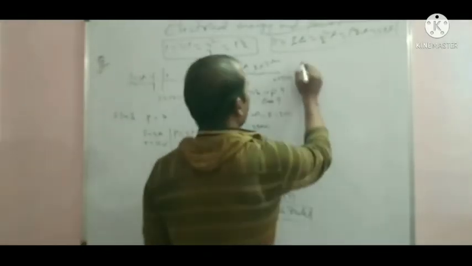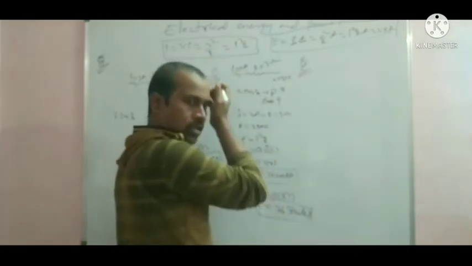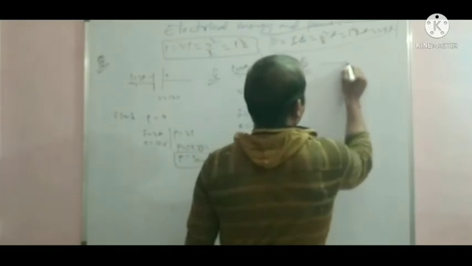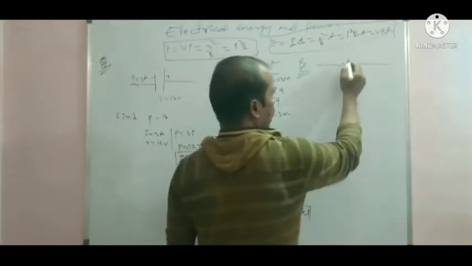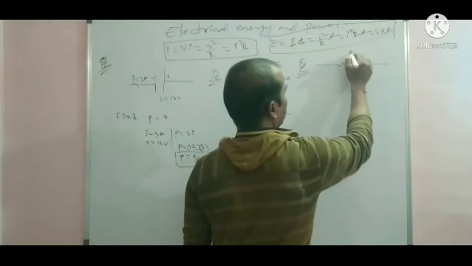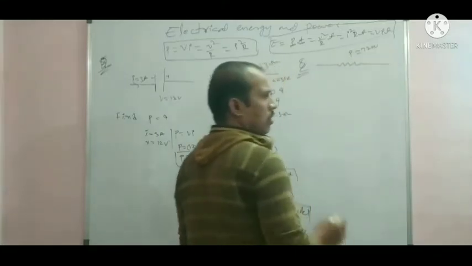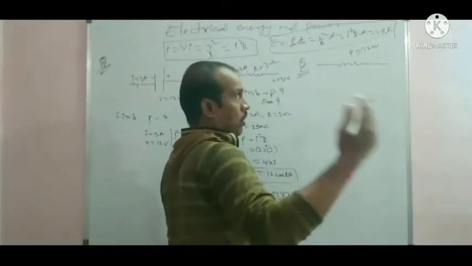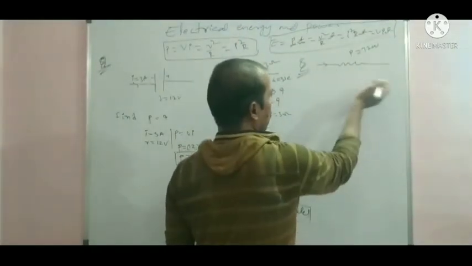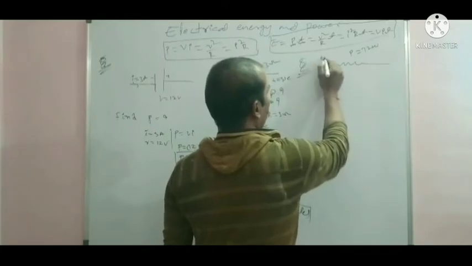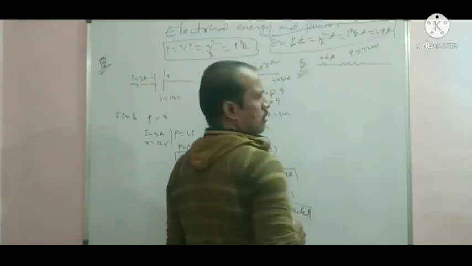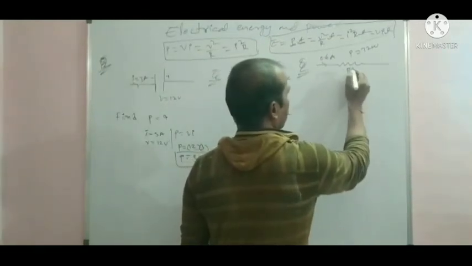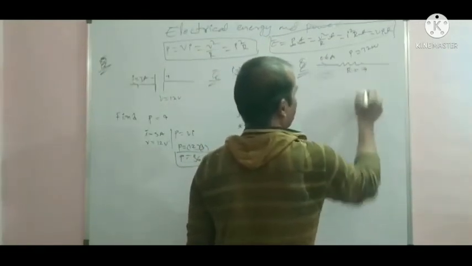Next problem, an example problem based on electrical energy and electrical power. This is a resistor. The power of the resistor, P, is for example 72 watt. The current passing through this resistor is 0.6 ampere. Find out the resistance of the given circuit.